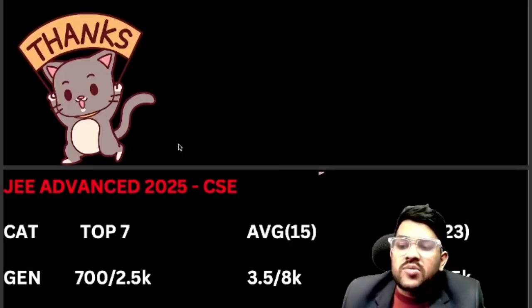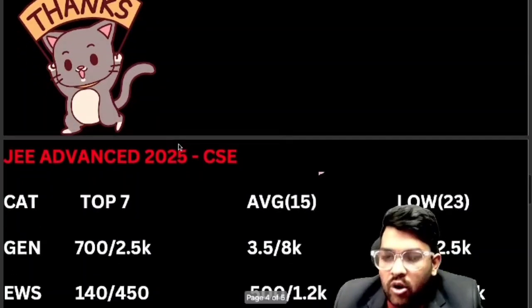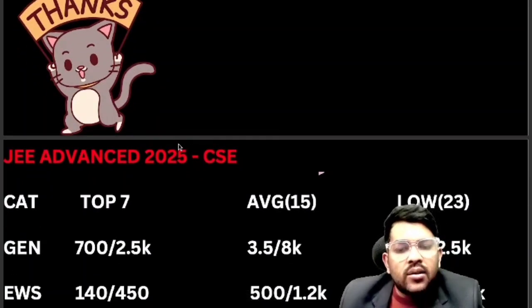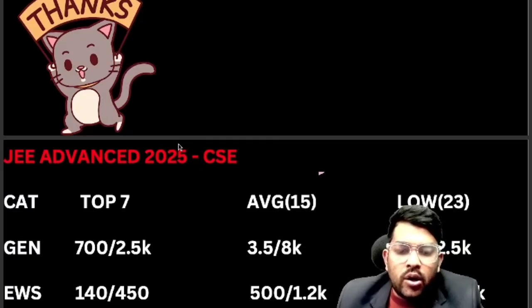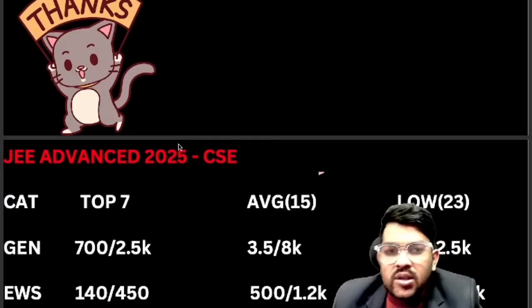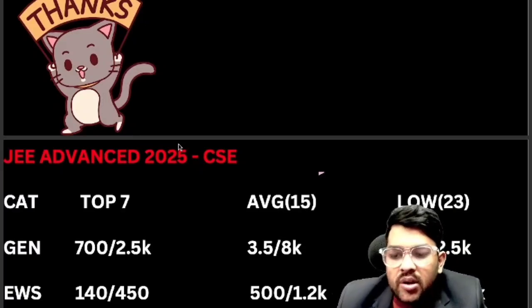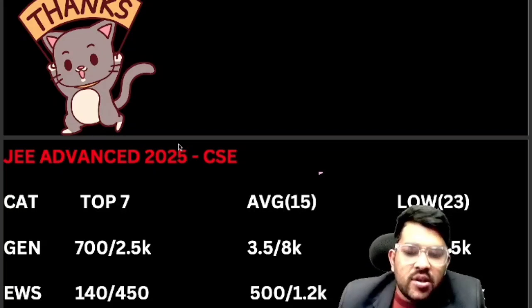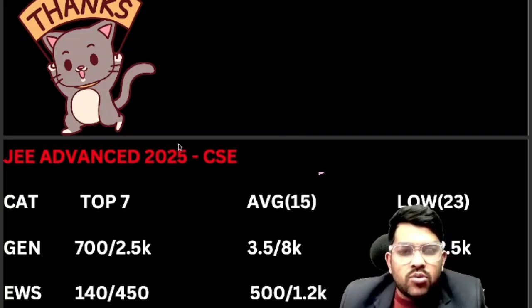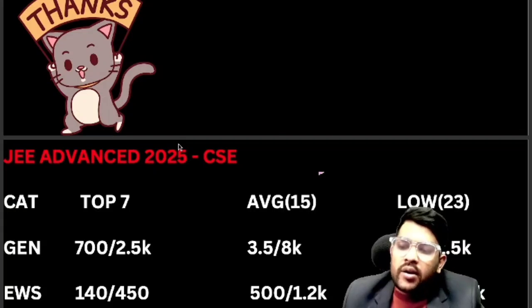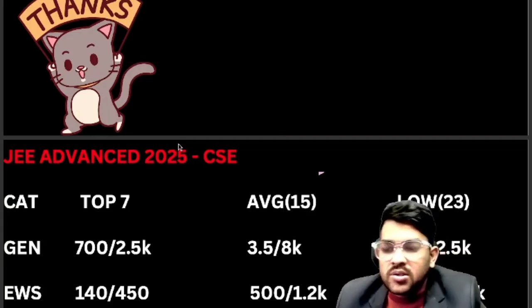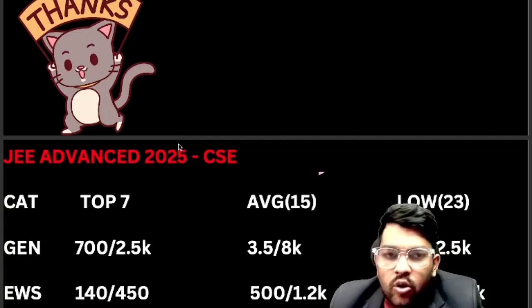Advanced 2025 CSE branch cutoff for top 7, top 15 and lower 23, that is lower, you can say, up to the last. So there are three types of colleges in IIT: top 7, 15 that is average, and lower 23 that were established in 2016, average 2008, and earlier ones in 1956, 1960 like this. Those are the top 7 colleges.